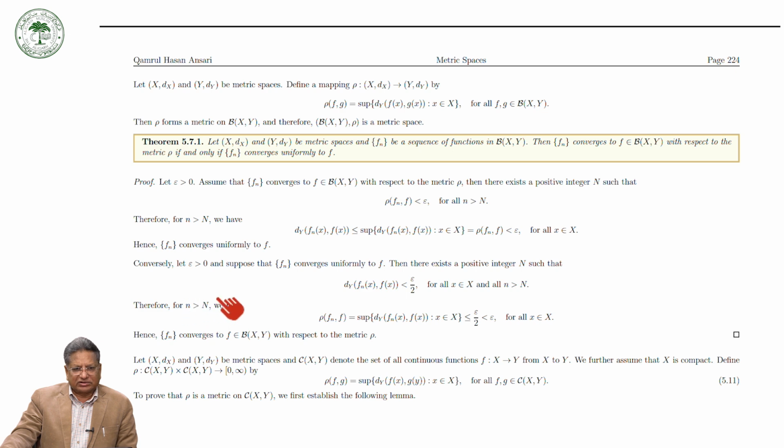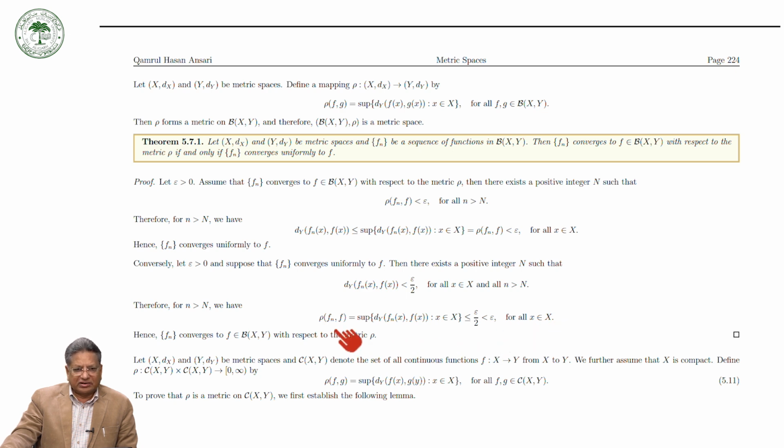Now for n greater than N, what can we do? We can take the supremum over x in X. If we take the supremum over x in X, then by the definition this is equal to rho(Fn, F). But this is less than epsilon by 2, so the supremum of this is less than or equal to epsilon by 2. But epsilon by 2 is always less than epsilon. So this is less than epsilon for all x.